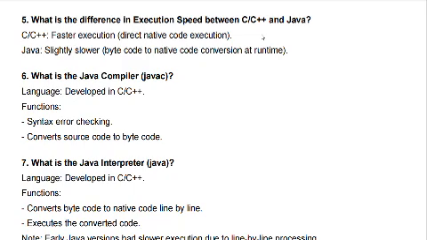If you run the code in C or C++, it will execute very fast compared with Java. Java is slightly slower because of bytecode to native code conversion at runtime. The Java code will run line by line. That's why Java execution is somewhat slower than C and C++.